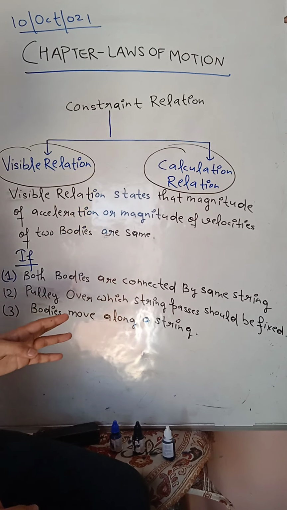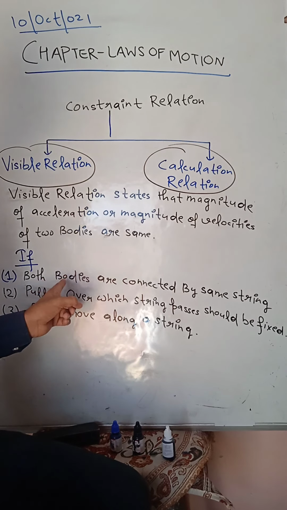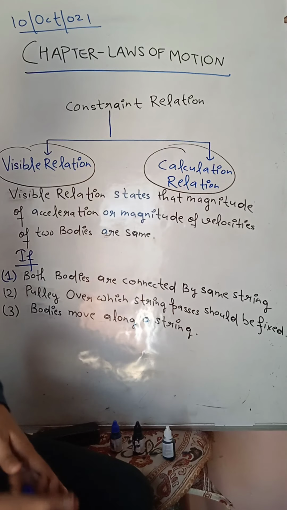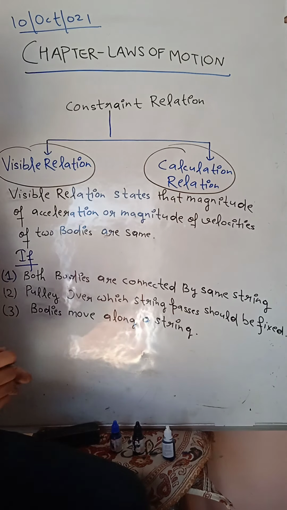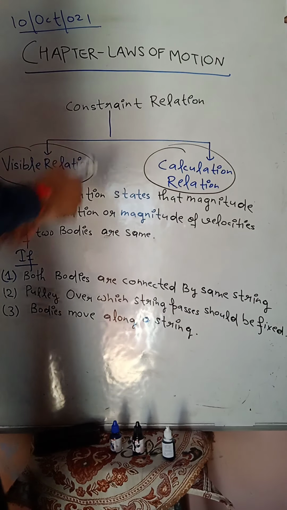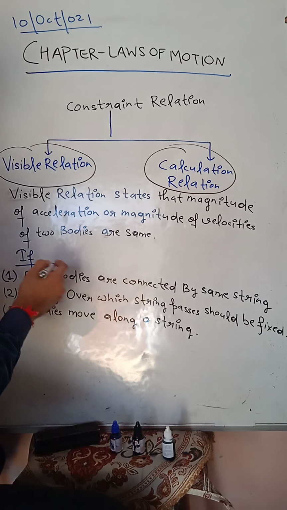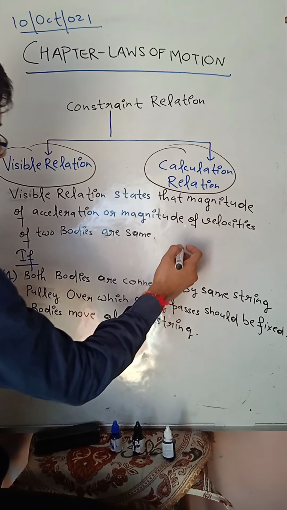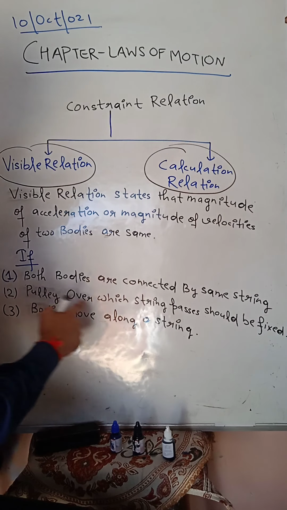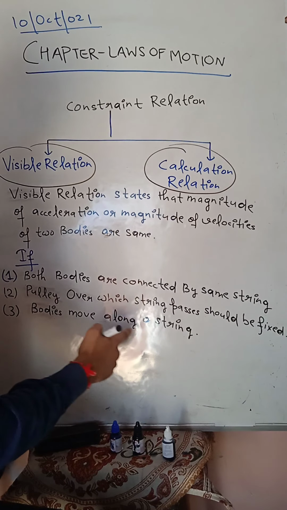What are the conditions in which you can say visible relations are valid? First condition: both bodies are connected by the same string. Second condition: the pulley over which the string passes should be fixed. Bodies move along a string.